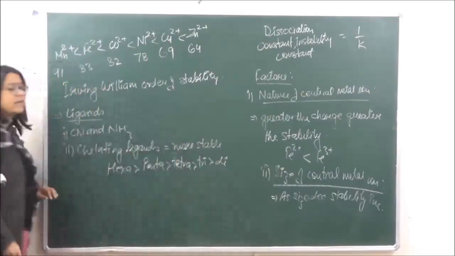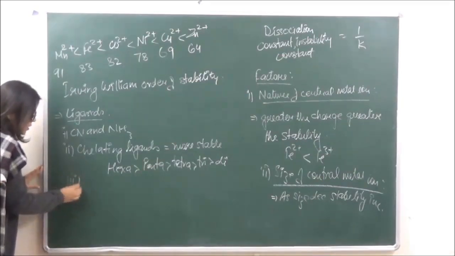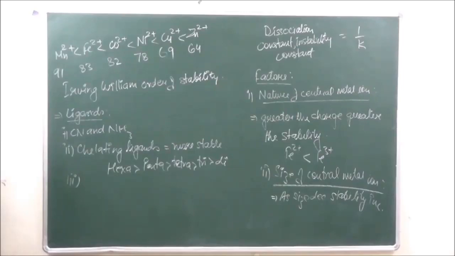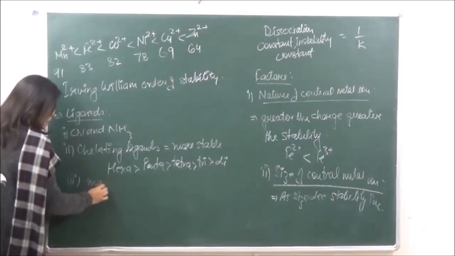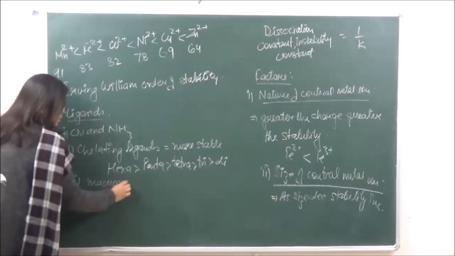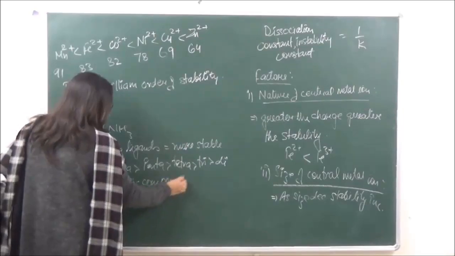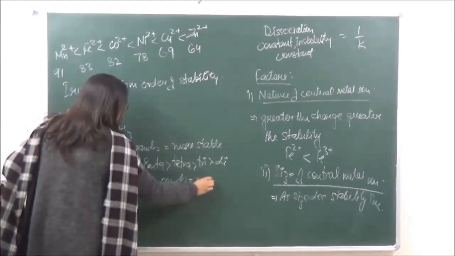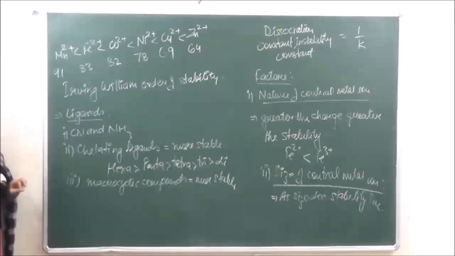So this is how the stability will decrease with respect to monodentate. Then number 3, all those which form cyclic compounds are going to be more stable.